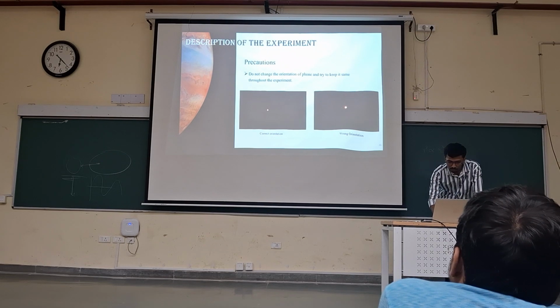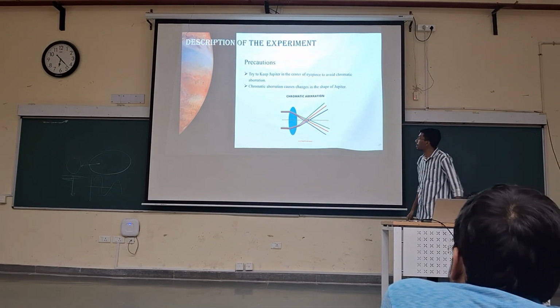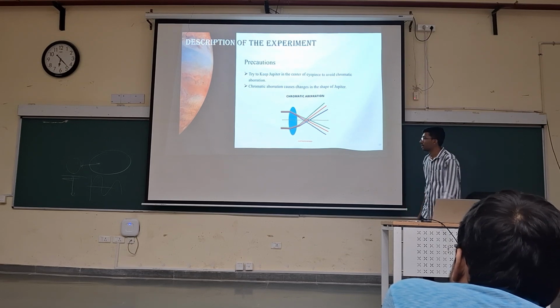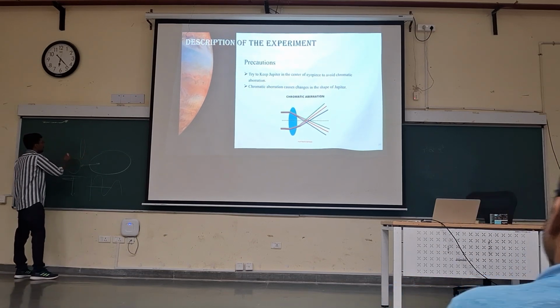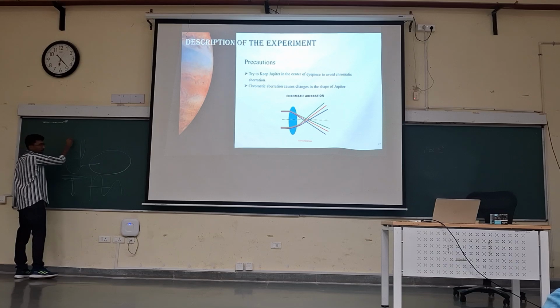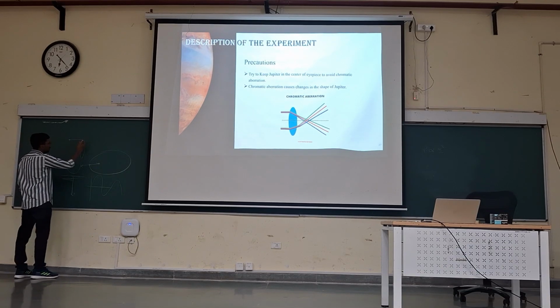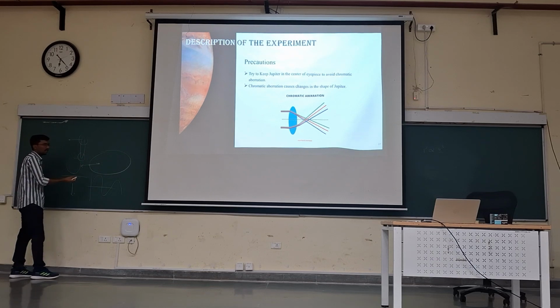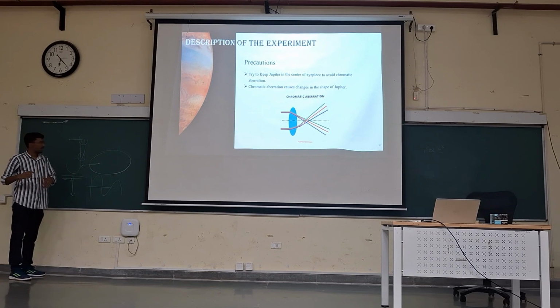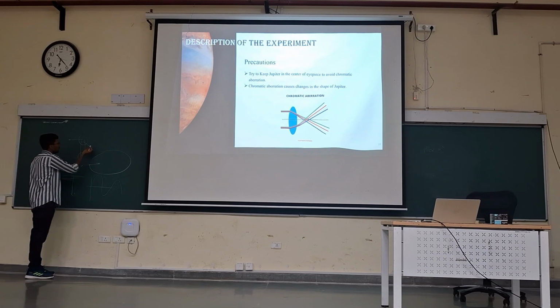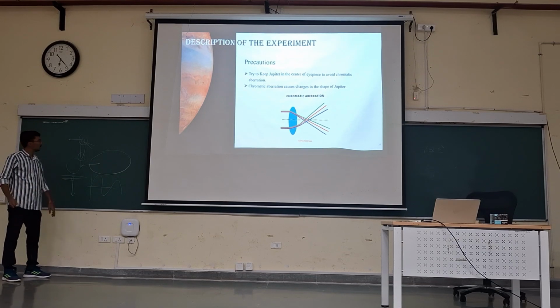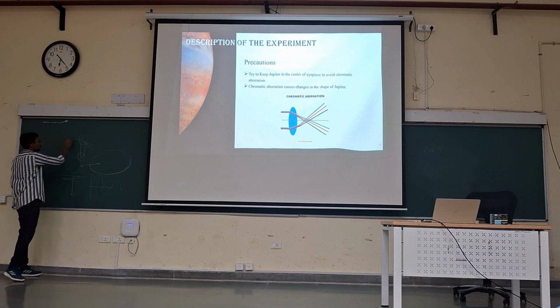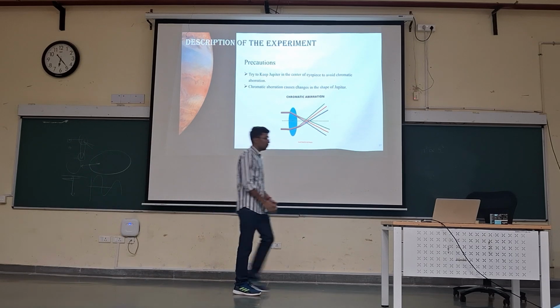Next thing is chromatic aberration. There is a property in the lens, like this is the eyepiece, and then there is an object something like here. When the light crosses from these regions of the lens, different colors diffract differently. So maybe red diffracts like this and another will diffract like this. So we will not get a good image of Jupiter. So we have to try to keep Jupiter at the center of the lens to avoid chromatic aberration.